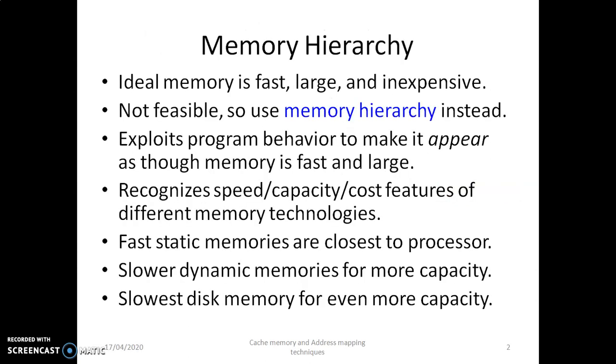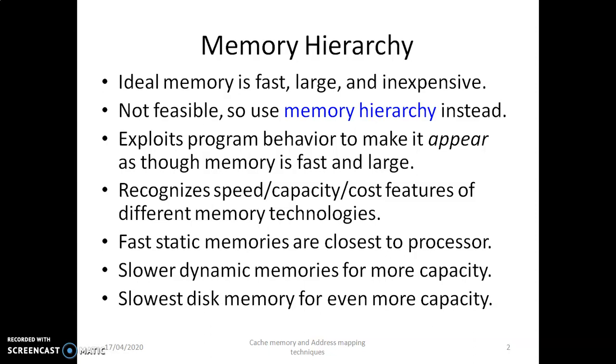We consider the memory hierarchy. The memory hierarchy consists of different levels: CPU registers at the highest level, main memory at the next level, and secondary memory at the next level. Cache is inserted in between the CPU and the main memory.